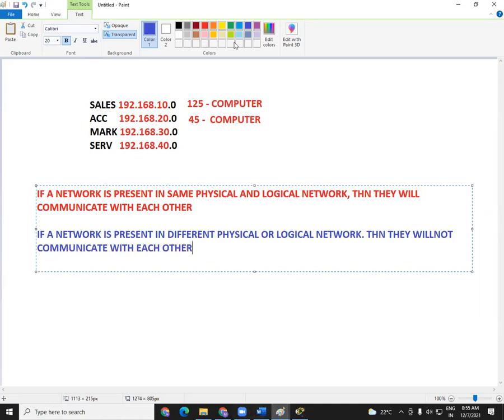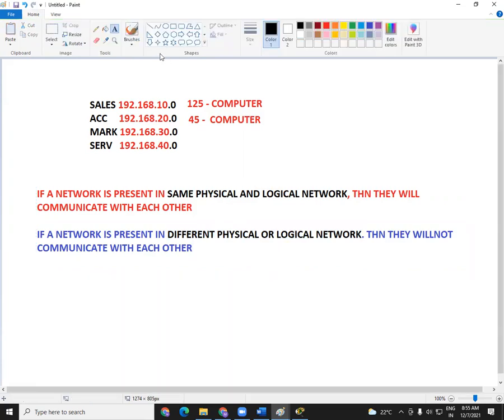This is a very simple concept of computer networks. If they are present in the same physical network and same logical network, they will communicate. That's it. There is no other option. There is nothing else we need to learn here. But if they are present in a different logical network or a different physical network, then they will not communicate with each other. Quite simple, right? I'm saying different physical or logical network, not different logical and physical network.